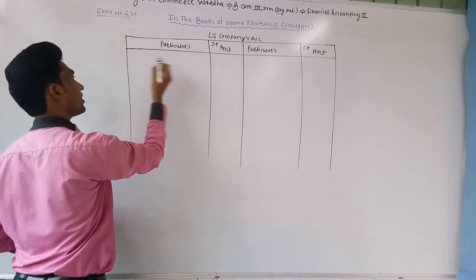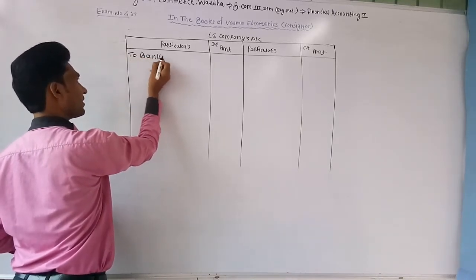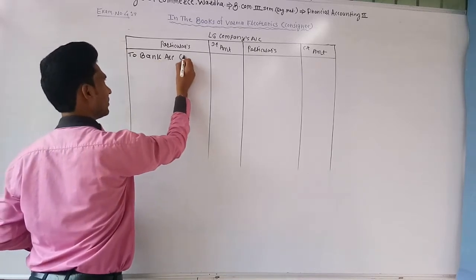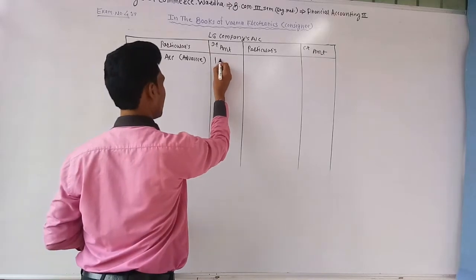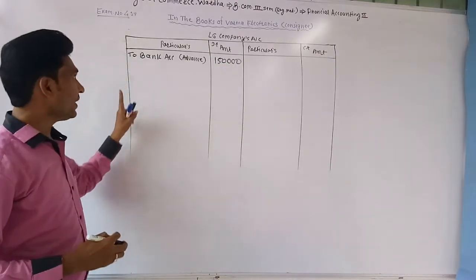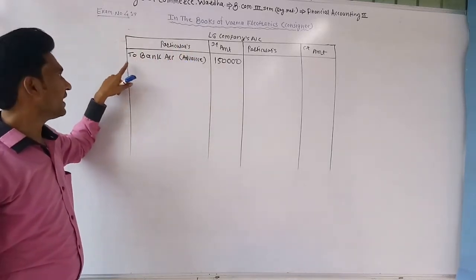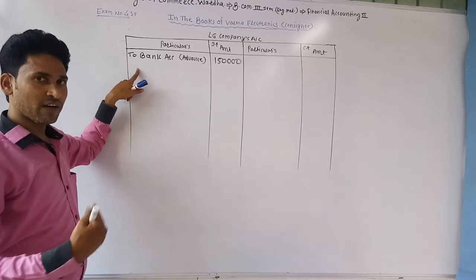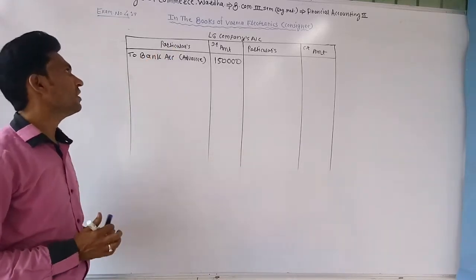So write on the debit side of LG company's account: to bank account, advance rupees 1,50,000. This is the first transaction. Okay, advance given by Verma Electronics to LG company. For that it passed the journal entry: LG company's account debit and bank account credit. So it's debited on the debit side of LG company's account.